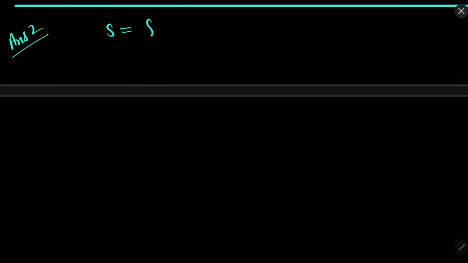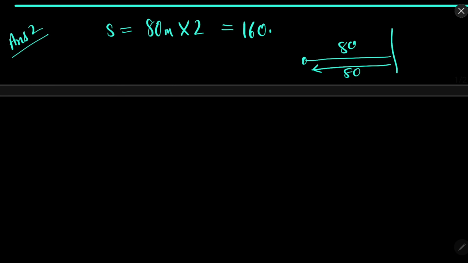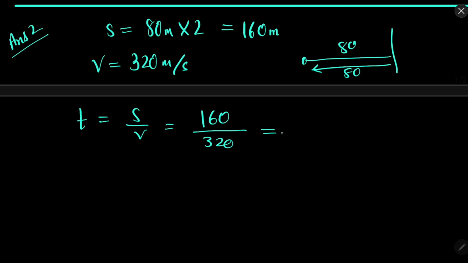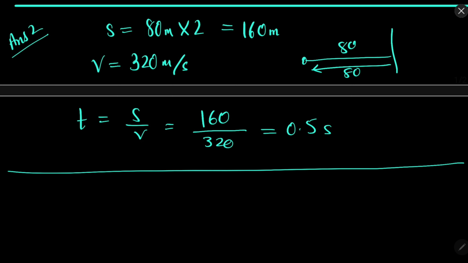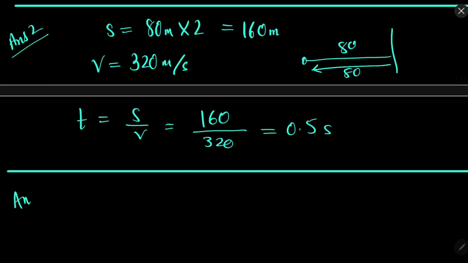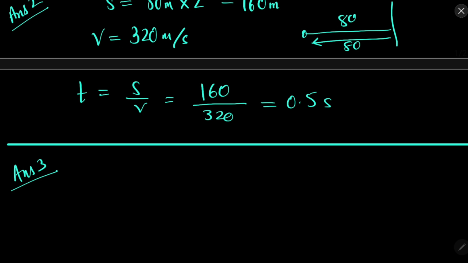Now the distance it will need to travel is 80 into 2, because once it will need to go 80 and then it will need to come back 80, so 160 meters. Velocity is 320 meters per second, so time will be displacement over velocity, 160 over 320, 0.5 seconds. So if this is the time gap, then if it is less than that, the echo will not be there.